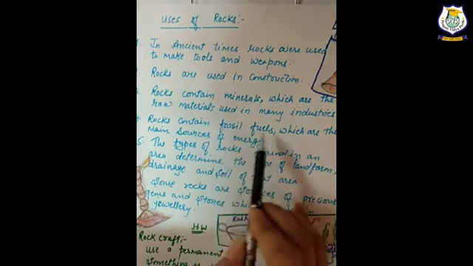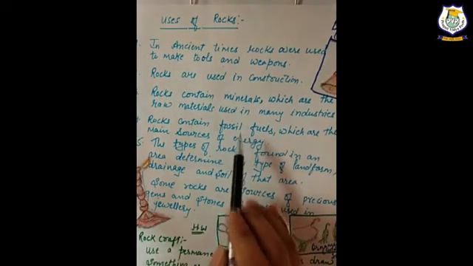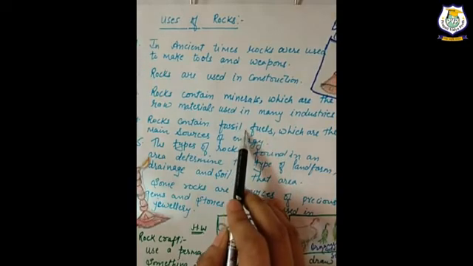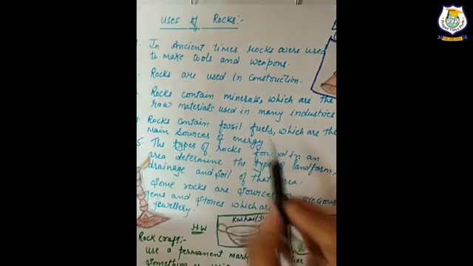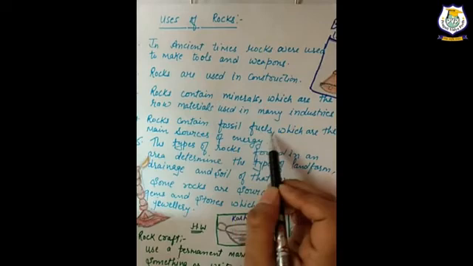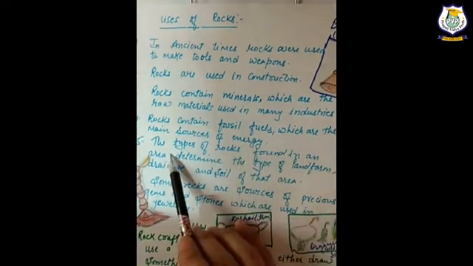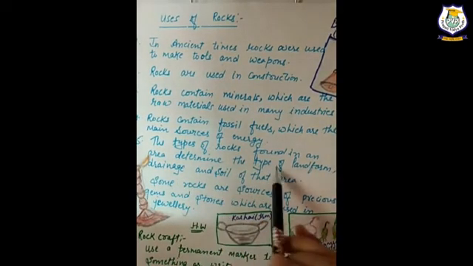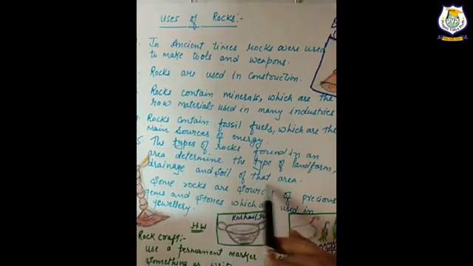Fossils we have already discussed. What are fossils? These are the remains of dead plants and animals trapped in the layers of rocks. Fuels here are like coal, gas, petroleum, etc. These are the sources of energy. The types of rocks found in an area determine the type of landform, drainage and soil of that area.